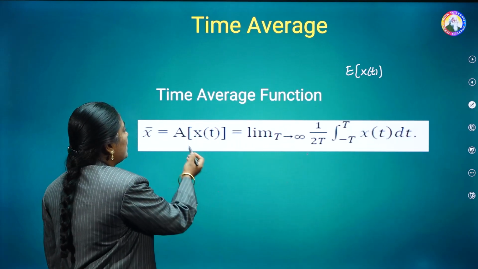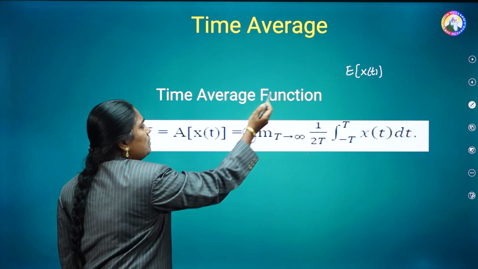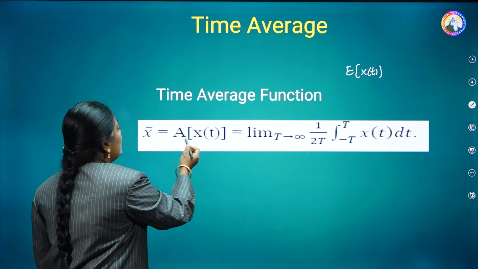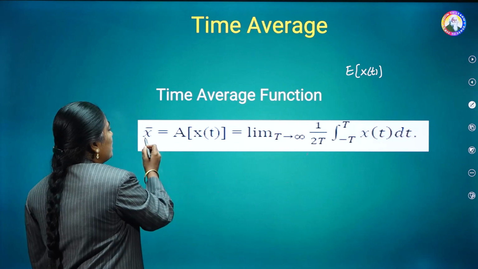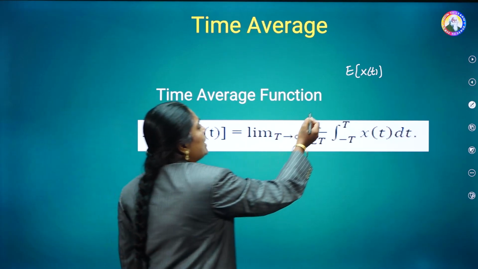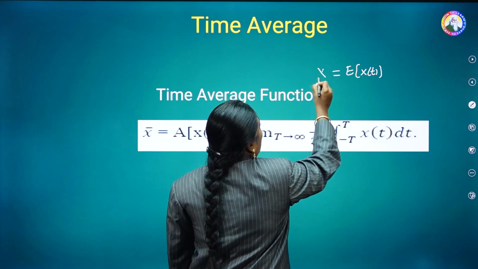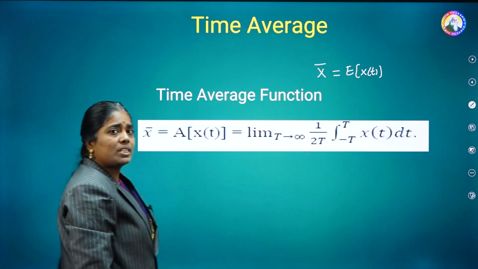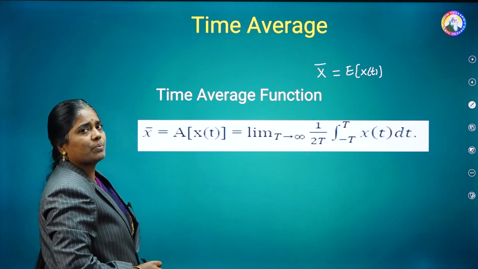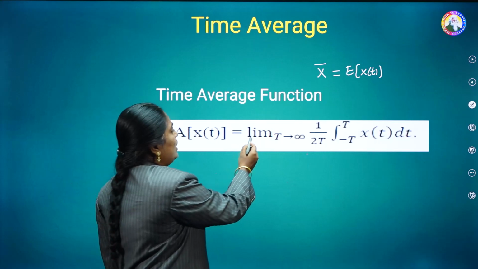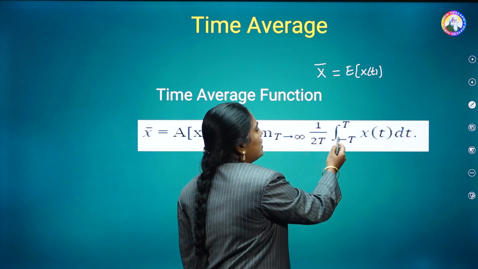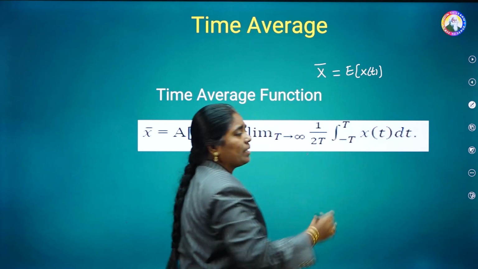Now, the time average is indicated as, instead of E, simply indicated as A. And A of x of t is also indicated as simply small x bar. In the case of the statistical average, it is indicated as capital X bar. Now it is the small x bar. Then what's the formula for this one? Limit t tends to infinity 1 by 2t, integral minus t to t x of t into dt.